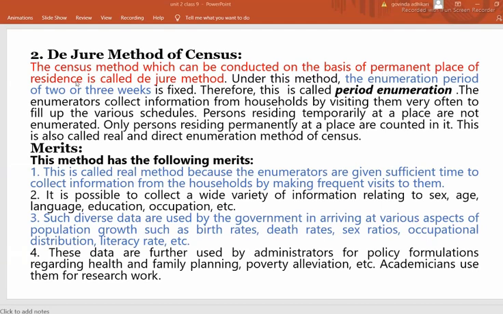The main important thing is that under this method, an enumeration or collection period of 2 or 3 weeks is fixed. Remember, in the de facto method, there is only 1 day, but in the de jure method, 2 or 3 weeks is declared. The duration is different. Therefore, this is called period enumeration. Why is this called period enumeration? Because the census is conducted over a 2 or 3 week period.